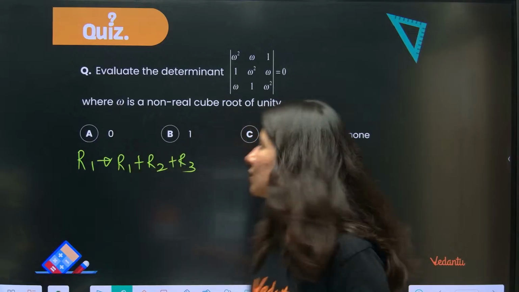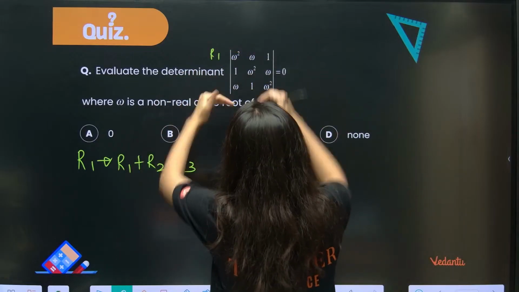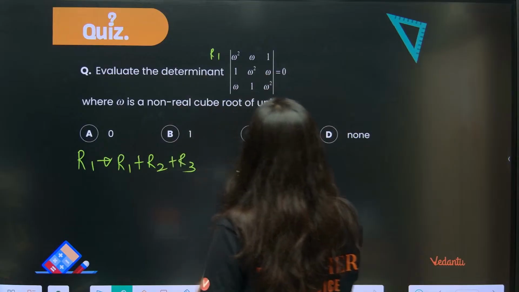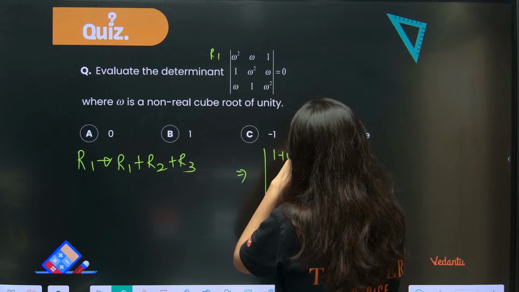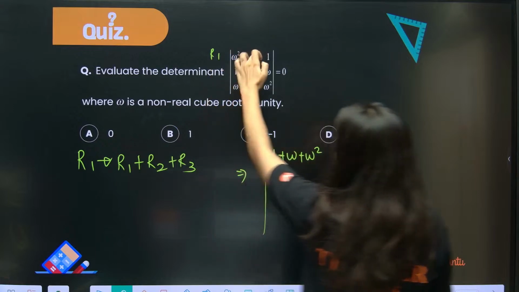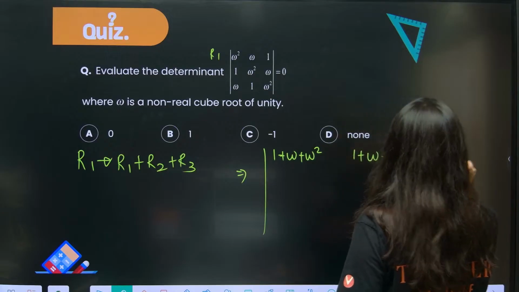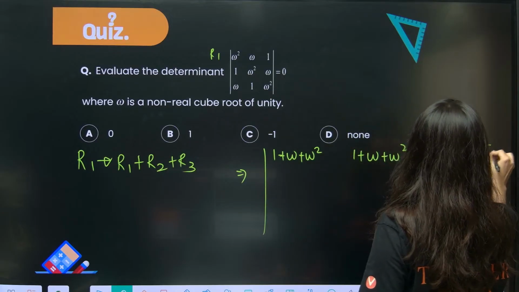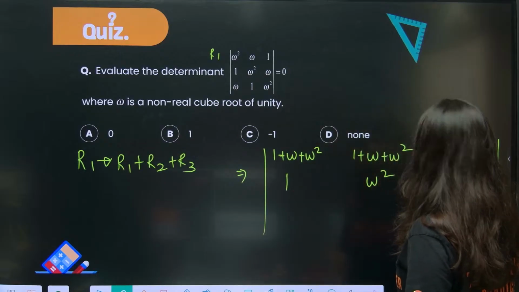So R1, this is your row number 1. Row 1 goes to R1 plus R2 plus R3. So this is omega square plus 1 plus omega, 1 plus omega square, row number 1. Now these two, 1 plus omega square. Can you see this is 1, this is omega square, this is omega.